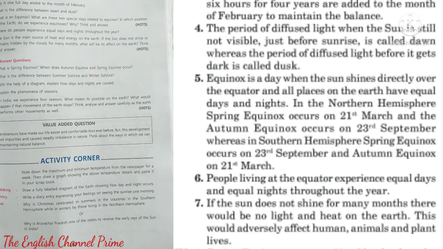In the northern hemisphere, spring equinox occurs on 21st March and the autumn equinox occurs on 23rd September. Whereas in the southern hemisphere, spring equinox occurs on 23rd September and autumn equinox on 21st March.